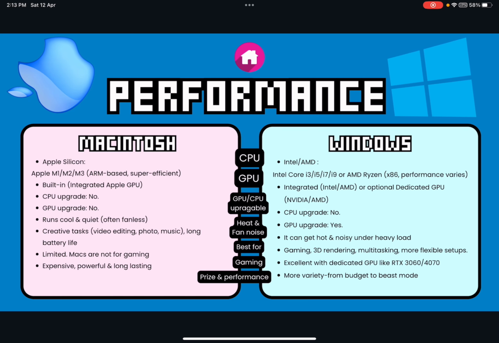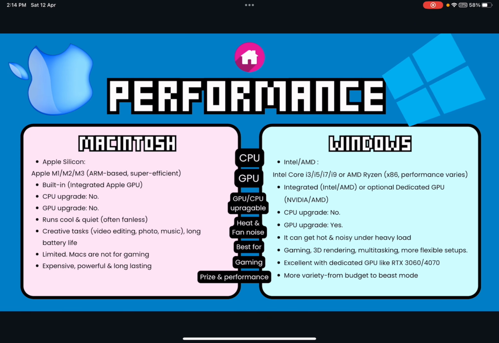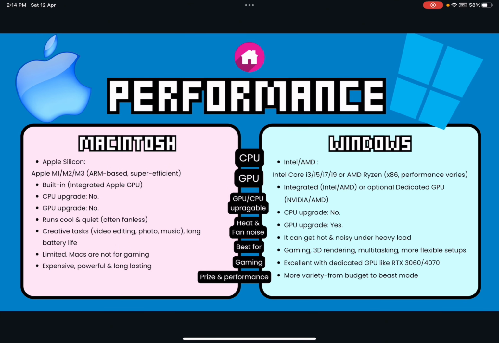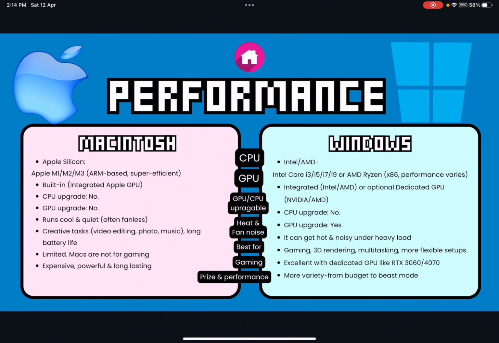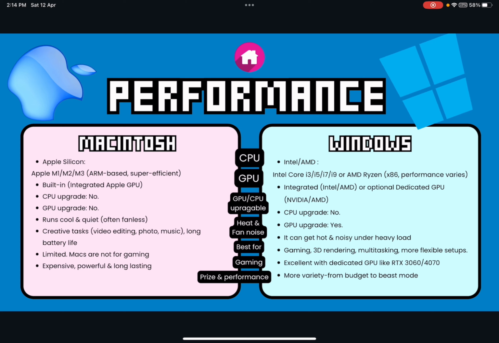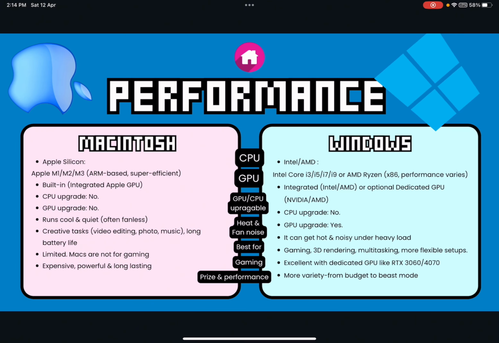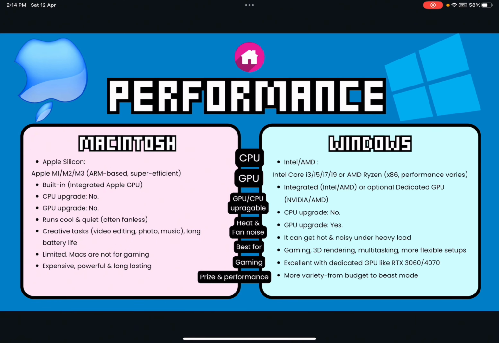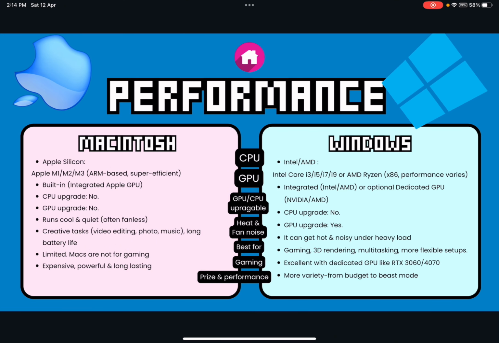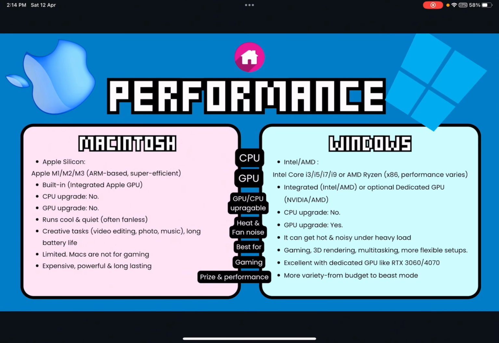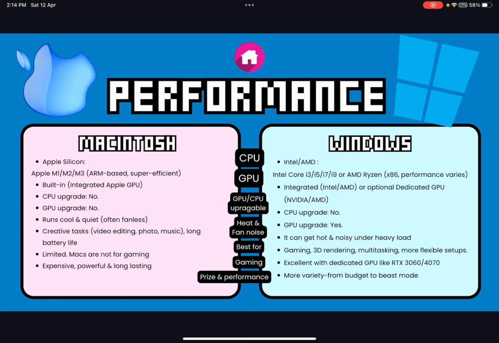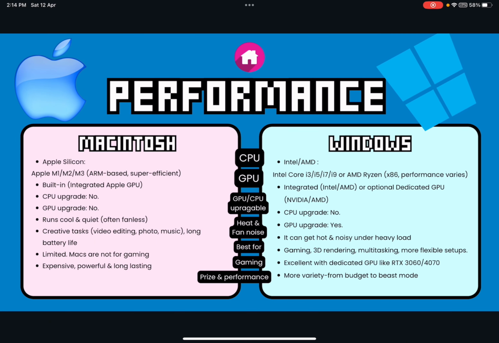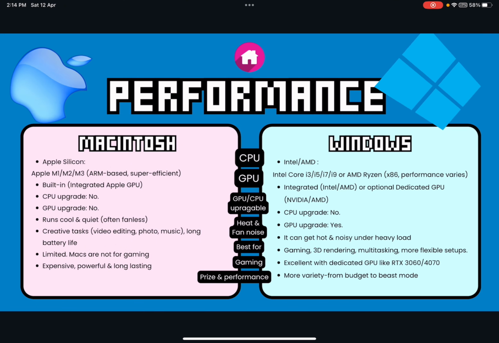So Mac has Apple Silicon, Apple M1, M2, M3 chips, while Windows has Intel or AMD, like Intel Core i3, i5, i7, i9, or AMD Ryzen. The GPU of Macintosh is the integrated Apple GPU, it's built in, while Windows is integrated Intel or AMD, or an optional dedicated GPU, NVIDIA or AMD.